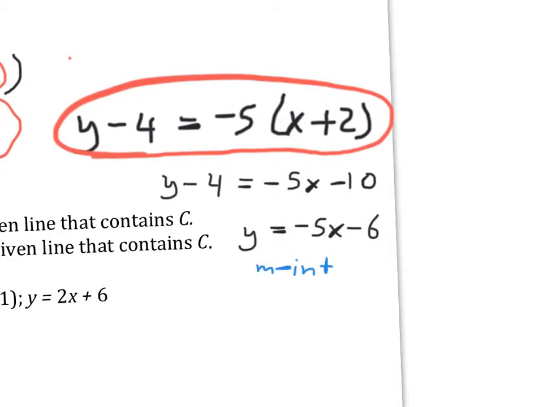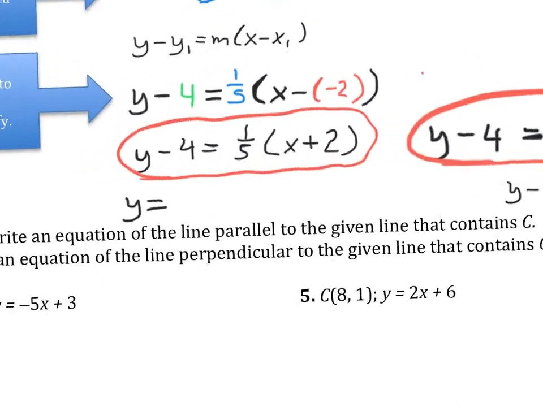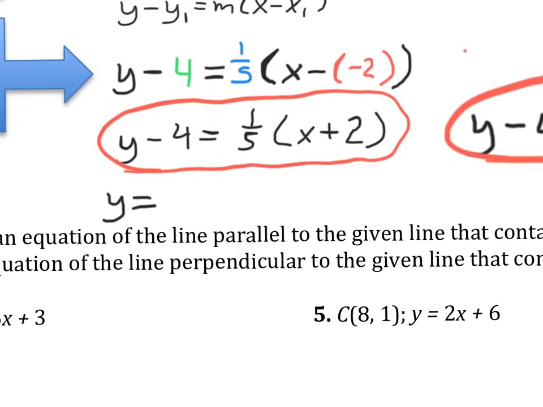So how do I put this one into slope-intercept form? All right, so we do have to get y by itself, so I'm just going to distribute this way. So I get y minus 4 equals, now this gives me a fraction here, 1/5 x plus 2/5. Now I have to add the 4 to both sides. Sorry that I'm running out of room here.